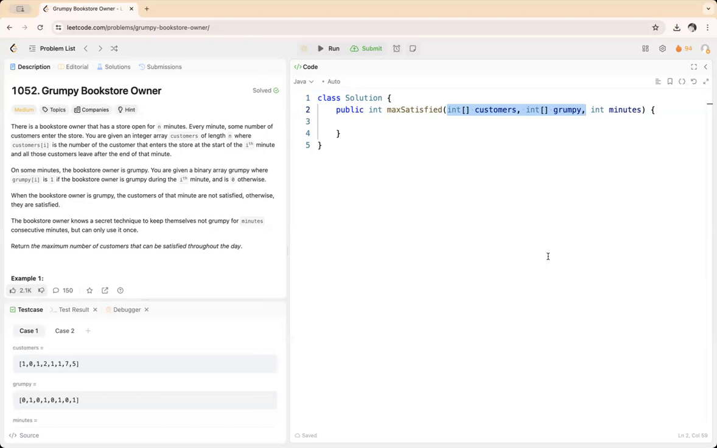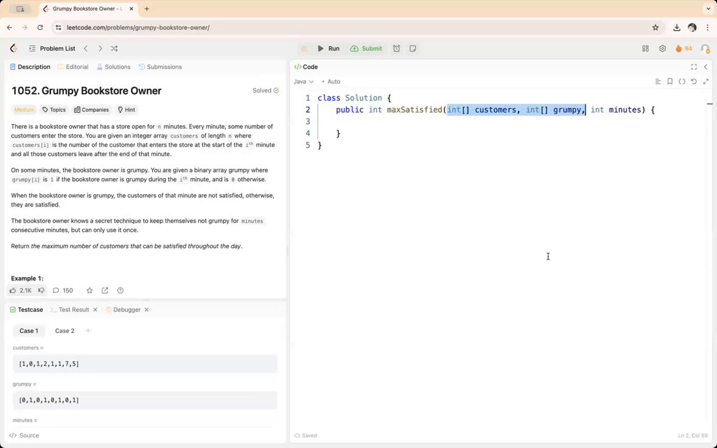Okay, on some minutes, the bookstore owner is grumpy, and we are given a binary array grumpy, where grumpy[i] is 1 if the bookstore owner is grumpy during the ith minute and is 0 otherwise. So if the bookstore owner is grumpy, that is the ith value is 1, then the customers are not satisfied. If the grumpy value for that index i is 0, then only the customers of that ith minute are satisfied. So for the customers of the ith minute to be satisfied, the grumpy array's ith value should be 0. That is the main thing.